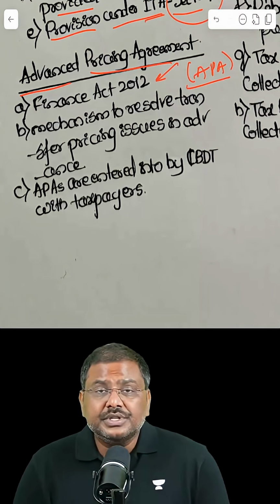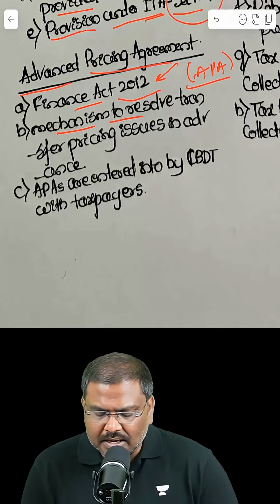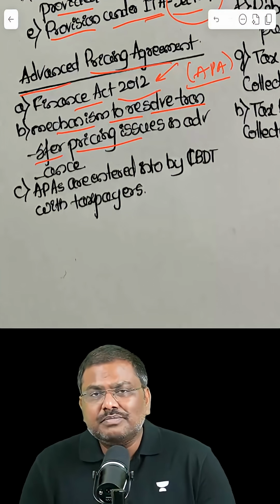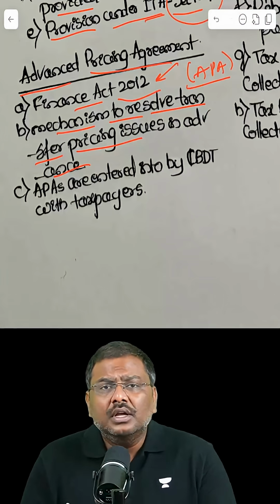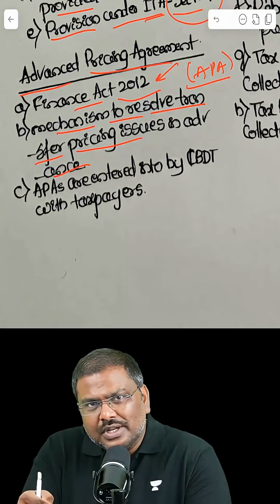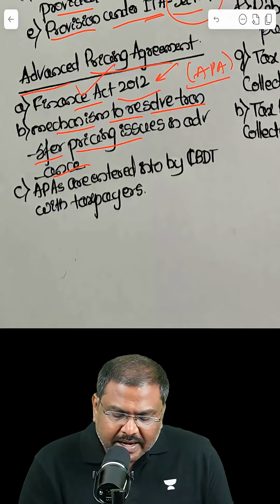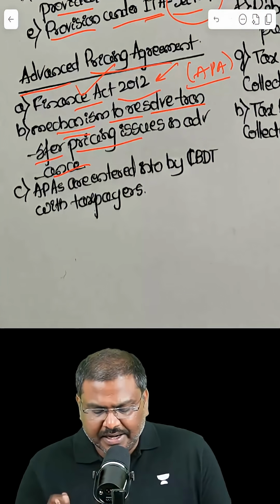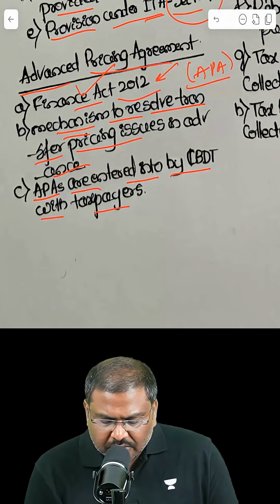This has been introduced under the Finance Act of 2012. It is essentially a mechanism using which the transfer pricing issues in advance are resolved. That is essentially whenever the transactions are happening between the related parties, so that in the future there is no dispute in terms of tax payable by the companies. These kind of advanced pricing agreements are signed. APAs are entered into the Central Board of Direct Taxes with the taxpayers.